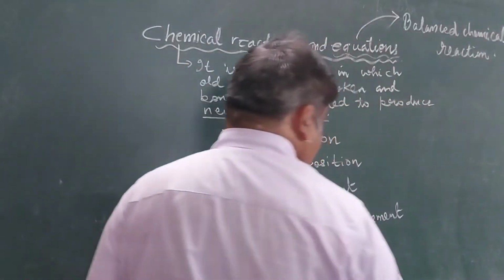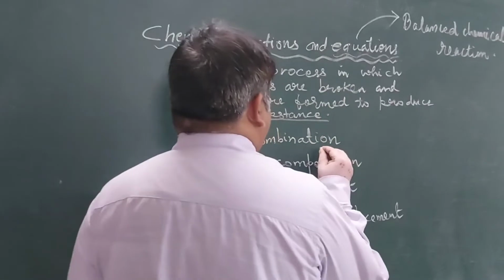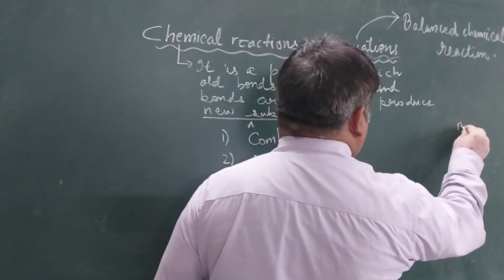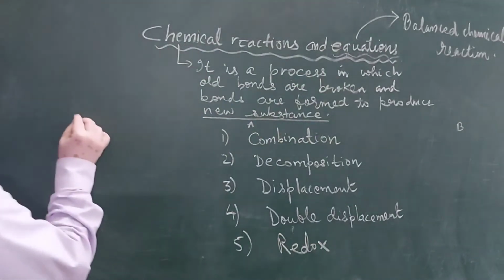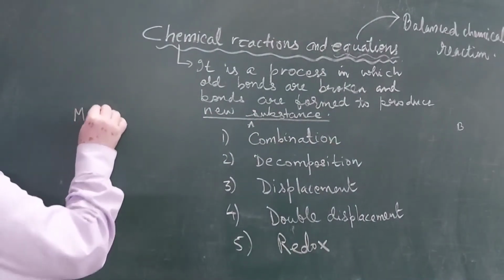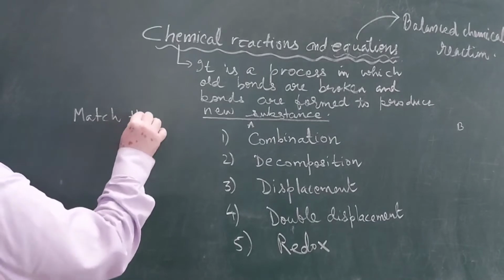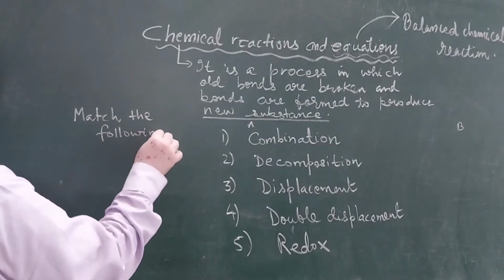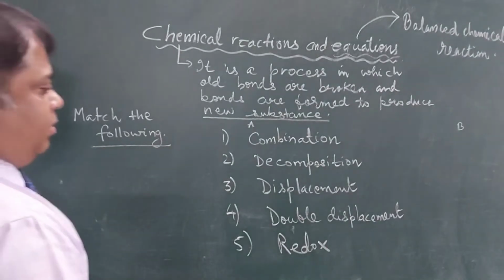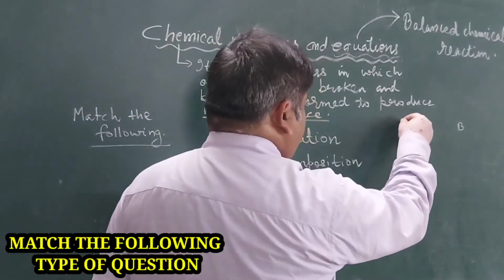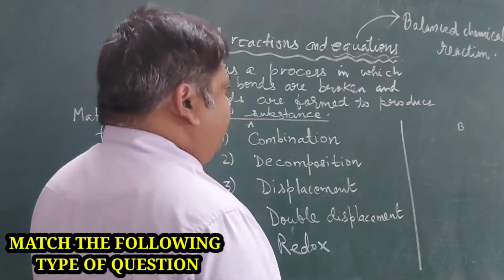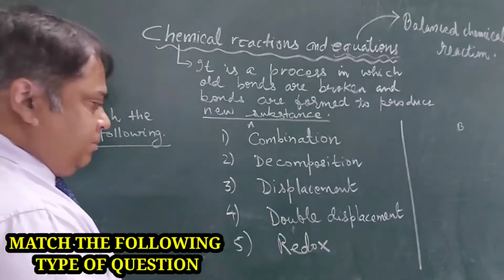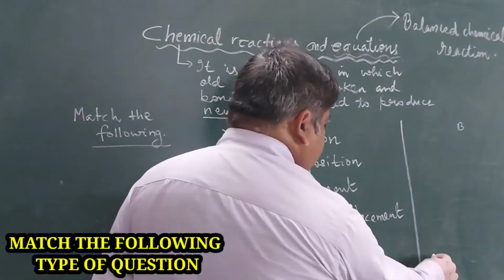So say this is column A and say this is column B, and the question is: match the following. I am not writing the exact example in front of the term. I am writing it in a jumbled manner.